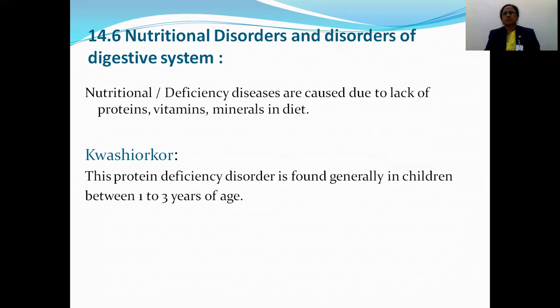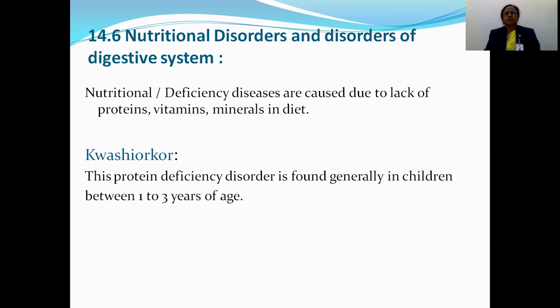Nutritional disorders or deficiency diseases are caused due to deficiency, and this deficiency may be of protein, vitamin, mineral, etc. These deficiencies are also caused due to disorders of some organs.